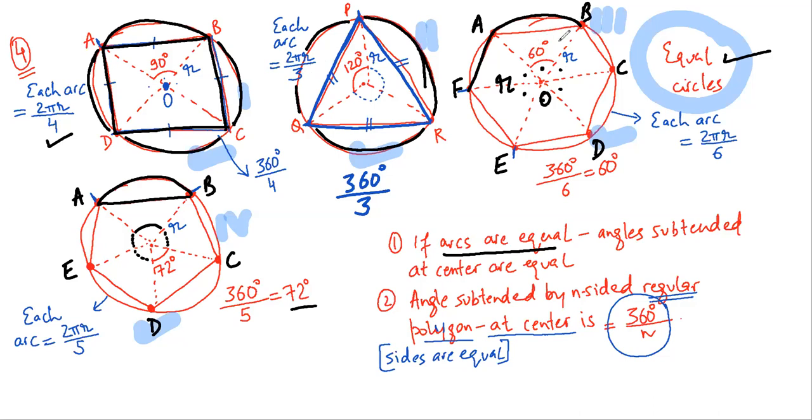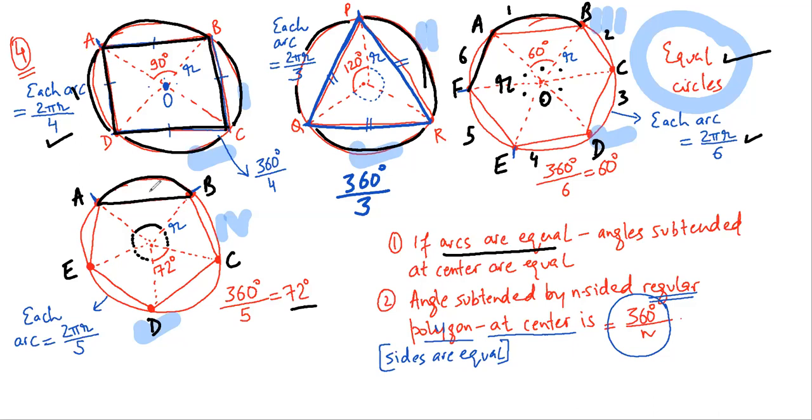If I come to this, again it's a hexagon. I have 1, 2, 3, 4, 5, 6 chords. There are 6 chords, and these are arcs. I think by mistake I am calling them chords. So the length of each arc would be 2 pi r by 4. The length of each arc would be 2 pi r by 3. The length of each arc in this case would be 2 pi r by 6.